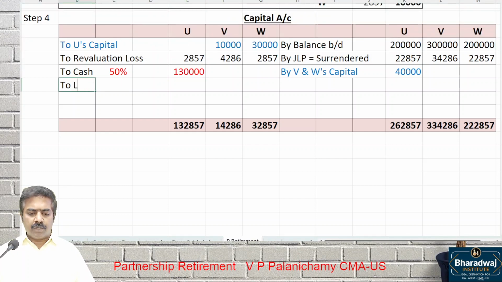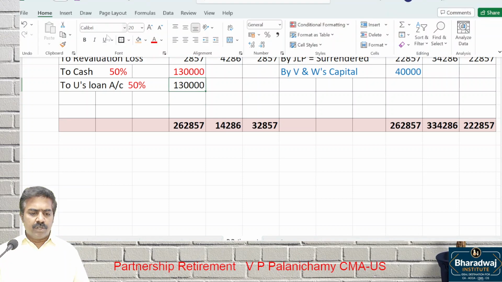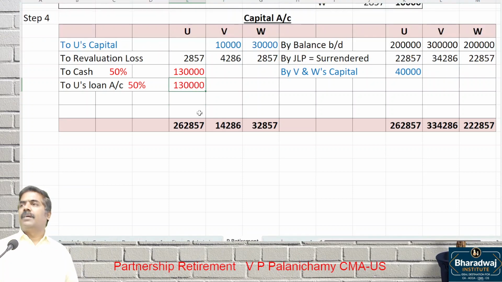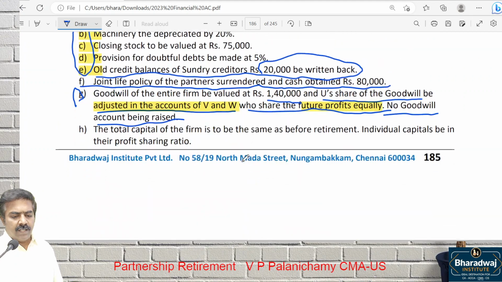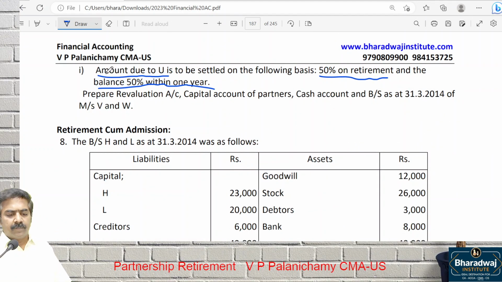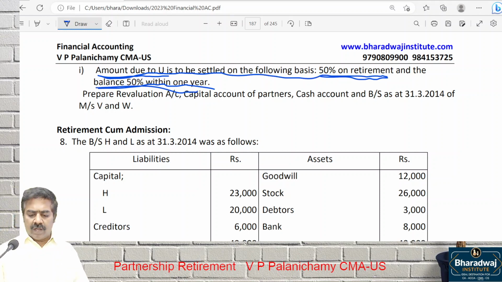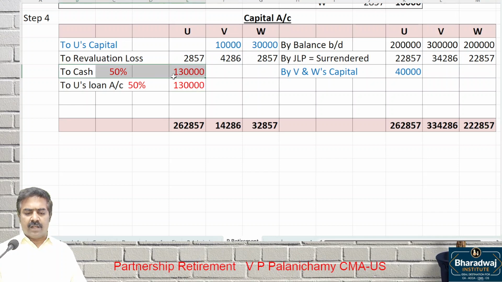Balance will be transferred to which account? Use loan account. Balance 50% is transferred to loan account. 50% settled immediately. Remaining 50% transferred to which account? Loan account, 1 lakh 30. So like this, first close which account? Retiring partner's capital. Clearly mentioned. Look at the last adjustment. Adjustment number 9. The amount due to you is settled 50% on retirement and balance within 1 year. That's why we settled the 50%. Remaining transfer to what? Use loan account.